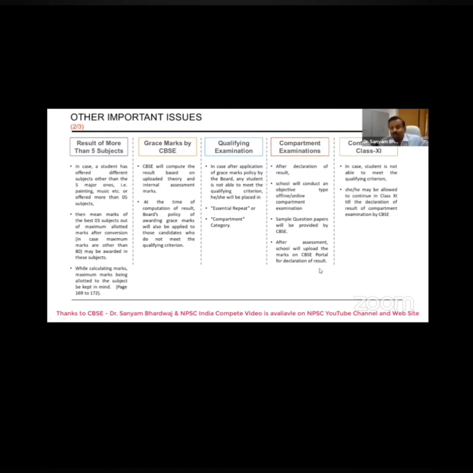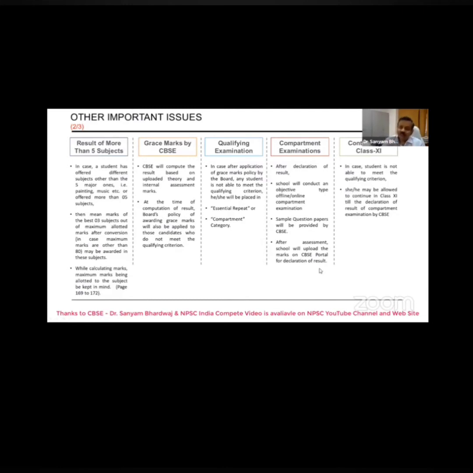There is a possibility that the students for whom you have prepared the result might be placed in essential repeat or compartment, but when we give them the grace marks, they would be clearing, meaning their category can change from essential repeat to compartment and from compartment to pass. There is a possibility. Now, the compartment examination also.